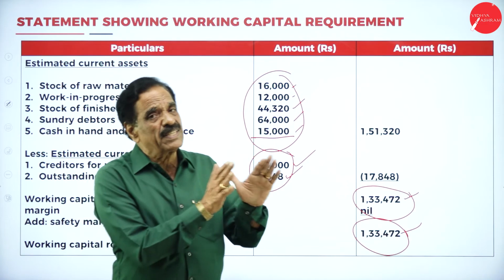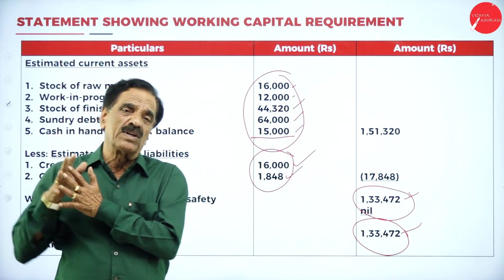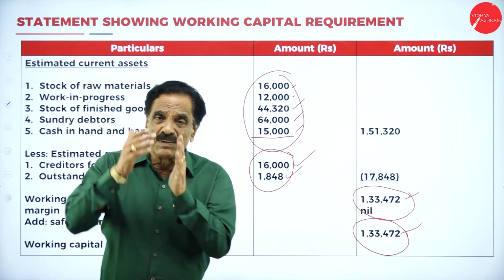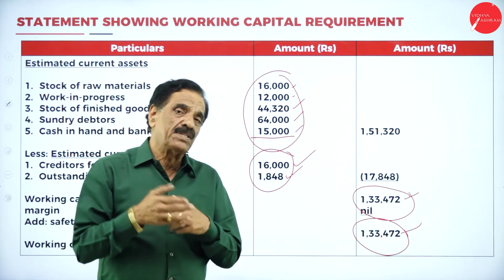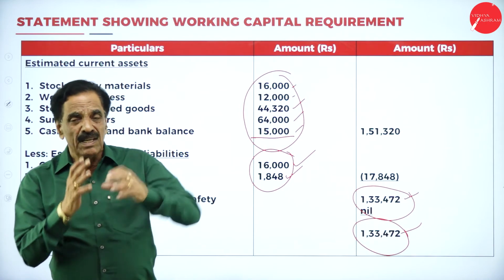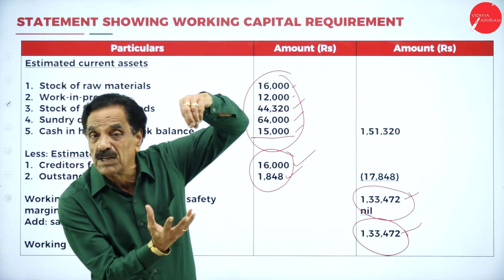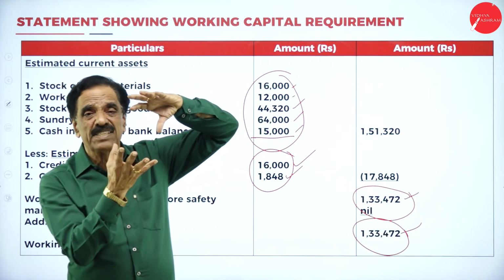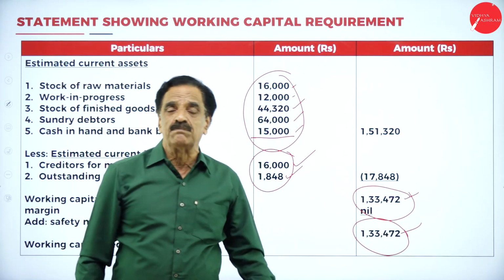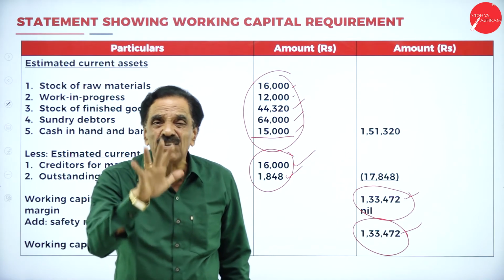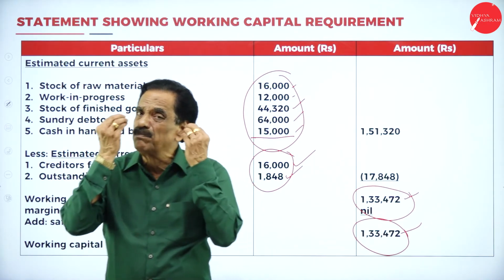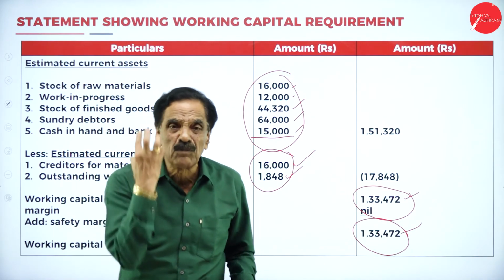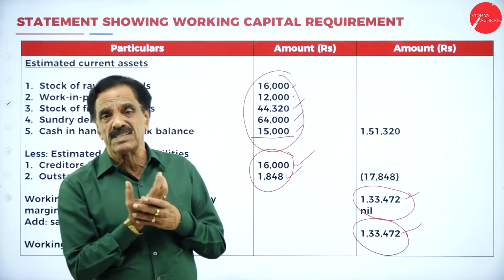There is more risk for the fixed capital, because we involve more capital. For fixed capital, it may be land, machinery, furniture, or workers. The money is blocked there for the sake of establishment. That's why it's called fixed asset or fixed capital. Working capital means what is required for day-to-day operation. Every day, some operation of the business should be done. That's called day-to-day operation. For that, some amount is required. That amount we call working capital.